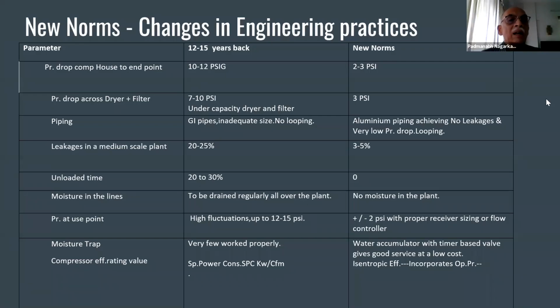Now, the earlier parameter for compressed air efficiency rating was specific power consumption expressed in kW per CFM. But now, as we discussed in the earlier slide, it will be isentropic efficiency. So 80% isentropic efficiency is a reasonably good and efficient compressor. Now we'll go to the next slide.